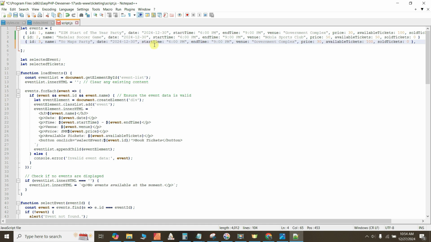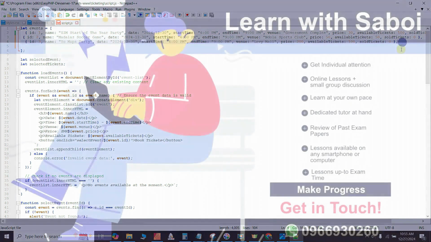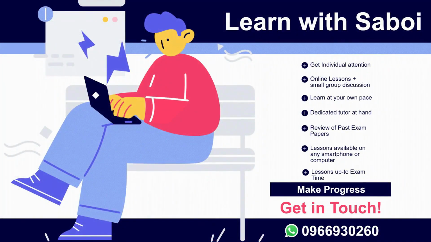The date, let's just leave the date and the venue. Okay, maybe we could change the venue a bit. Let's change the venue to, say, Levy More. Tickets price, let's put it at 200 kwacha. Okay, Levy More, the price 200 kwacha, available tickets. All right, fine. This is the way it is. So we'll add the third event.